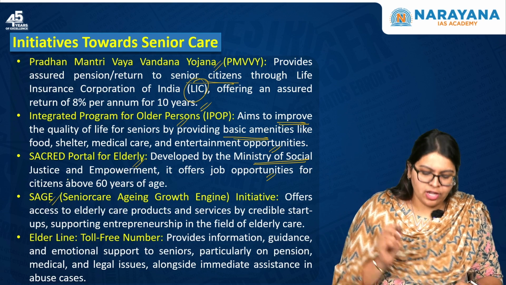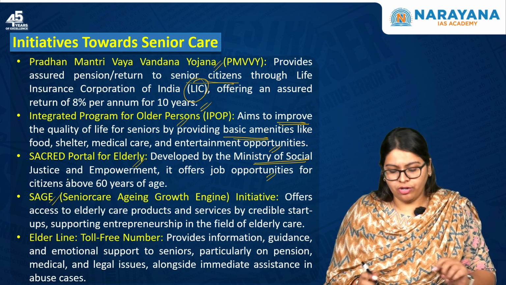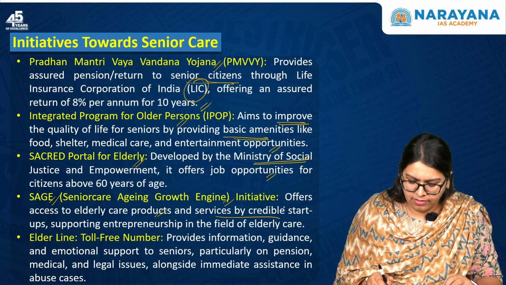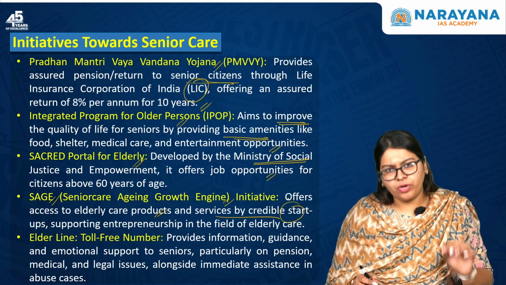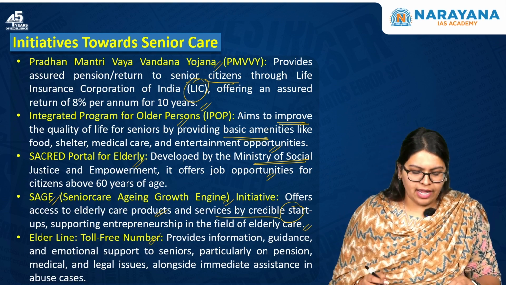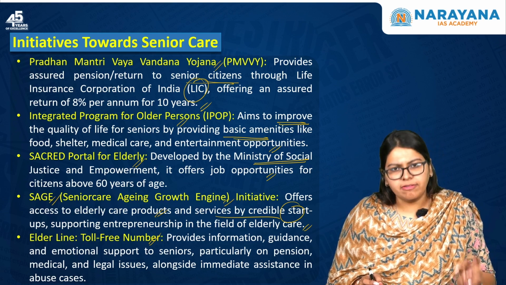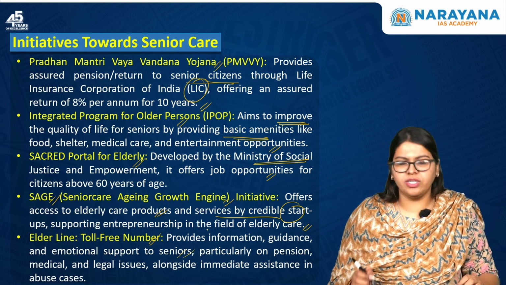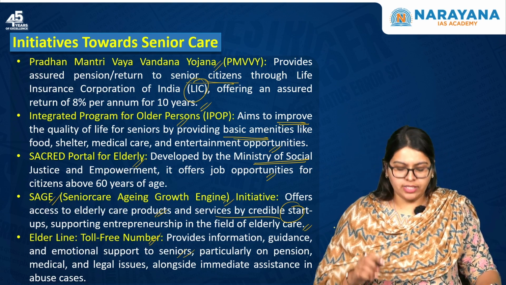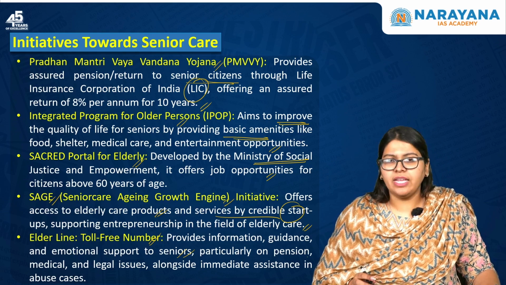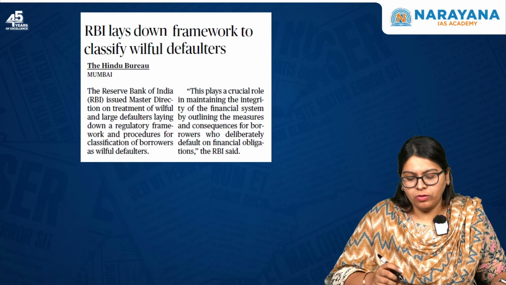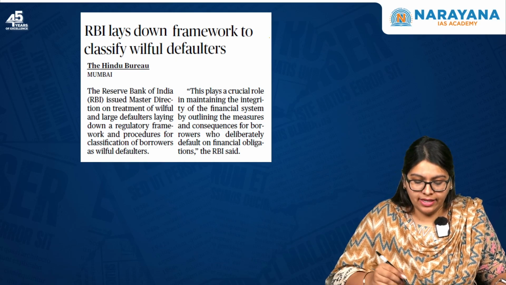Next is the SAGE, which stands for Senior Care Aging Growth Engine Initiative. This gives the elderly care products and services by credible startups supporting entrepreneurship in the field of elderly care. And finally, we have the Elder Line or the toll-free number, which provides information, guidance and emotional support to the seniors, particularly on the pension, medical and legal issues, alongside immediate assistance in case of any kind of abuse that is reported.